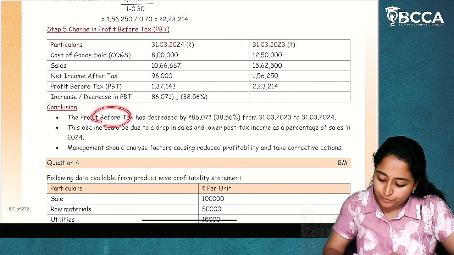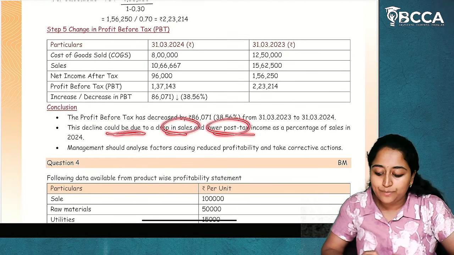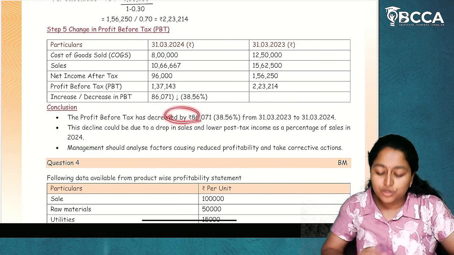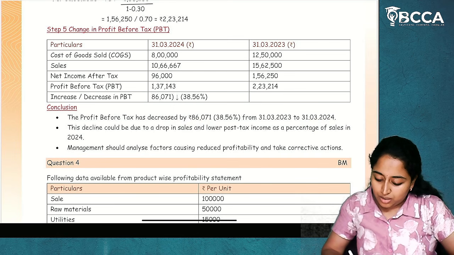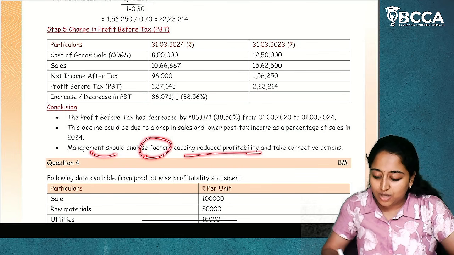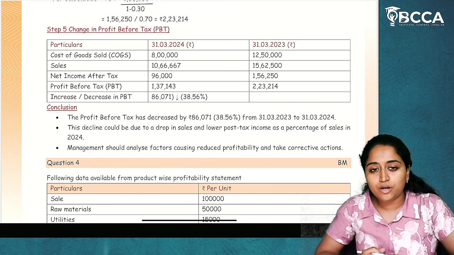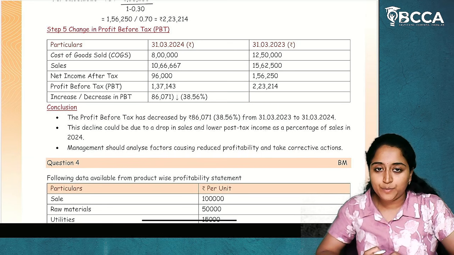The decline could be due to a drop in sales and lower post-tax income as a percentage of sales. So as sales has reduced, the profit also reduced. For that, management should analyze factors causing reduced profitability and take corrective actions. So they have to work on it and take the corrective actions. So this is your suggestion. I hope it is clear.